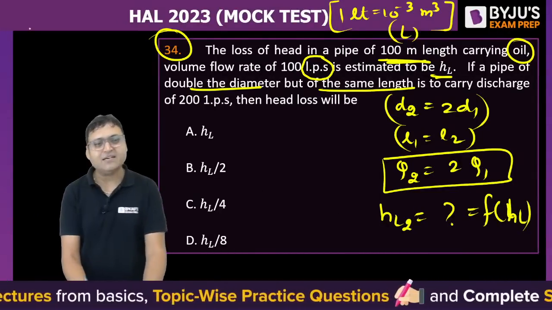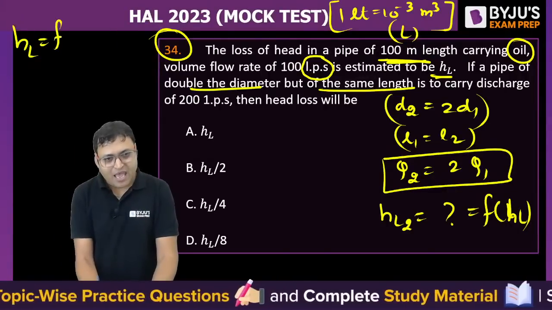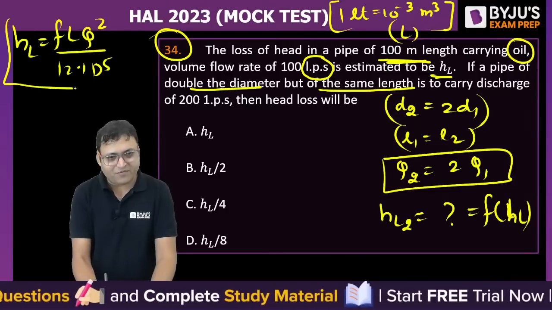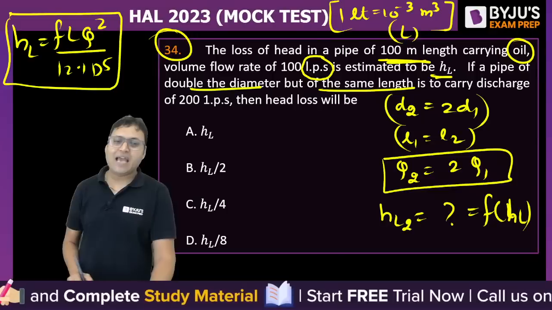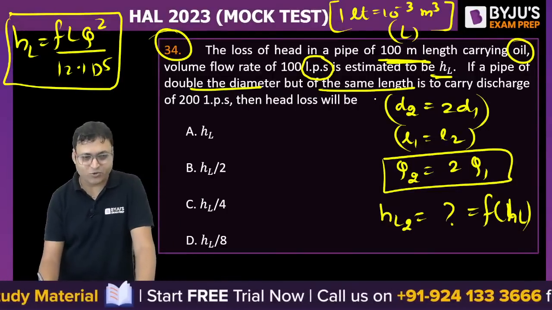What will be the answer? If we use the Darcy-Weisbach equation, this is HL. HL is given by FLQ square upon 12.1 D to the power 5.